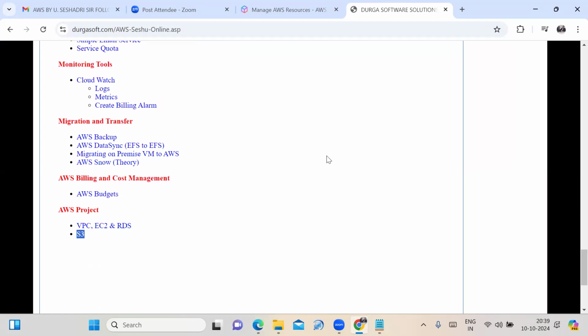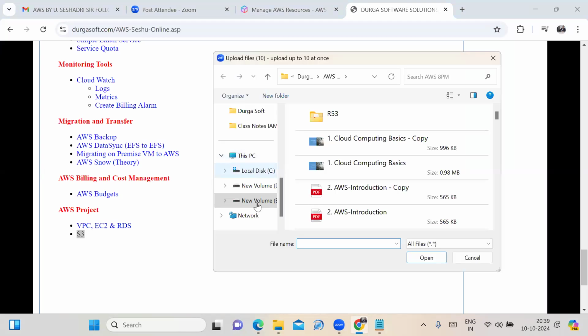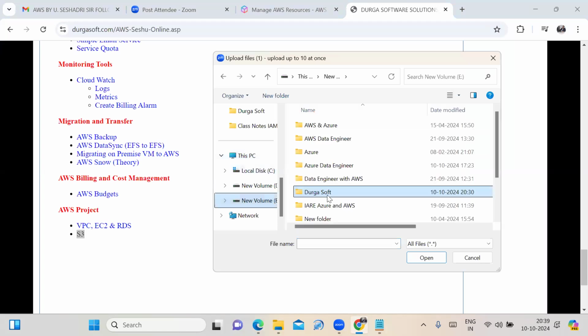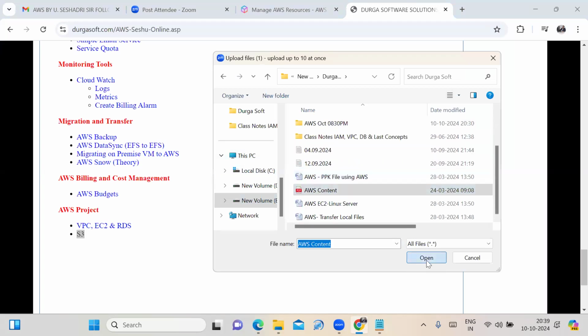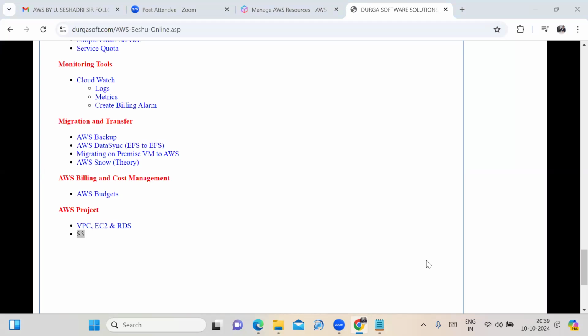Fine, friends. I shared the PDF to the chat box. Just wait, I have to share the PDF to the chat box. Yes, on the chat box I shared the file. You can download that file. Those are the contents I have to cover in my training program. Apart from that, the Linux basics I also have to cover.